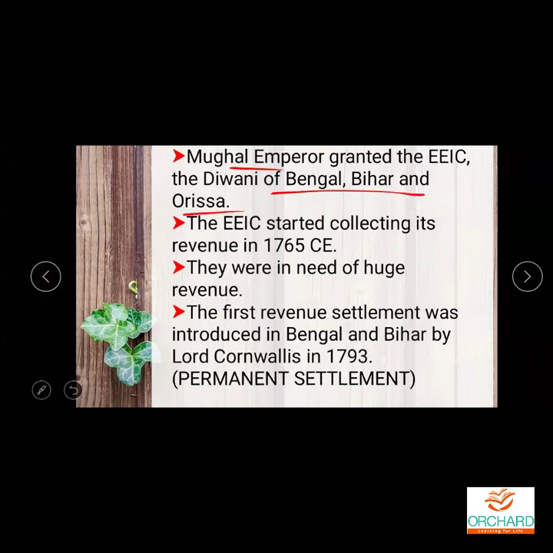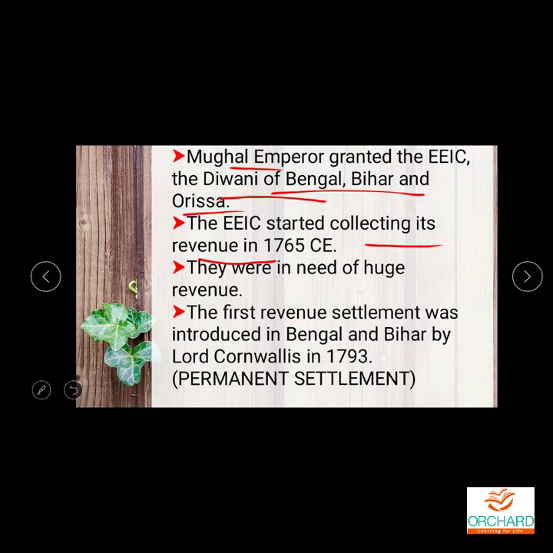So EEIC started collecting their taxes, that is, the revenue in the form of taxes, in the year 1765. Because of these Diwani rights, they started collecting the taxes from these places. Which are the places? Bengal, Bihar, and Orissa.